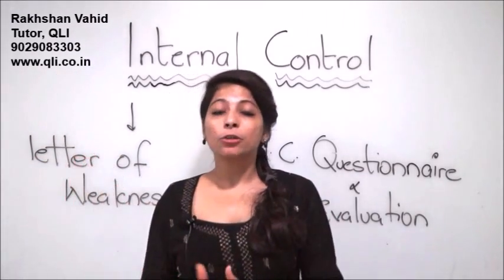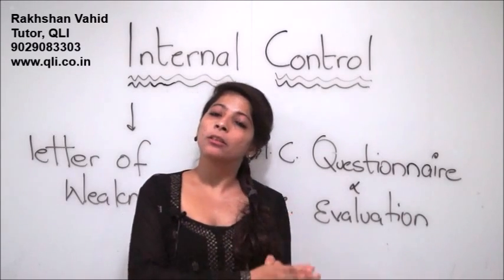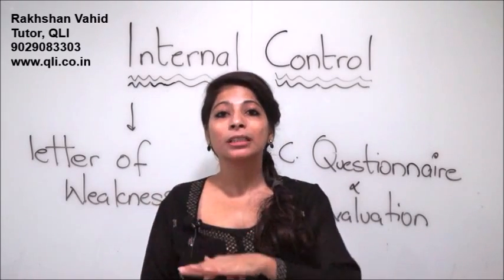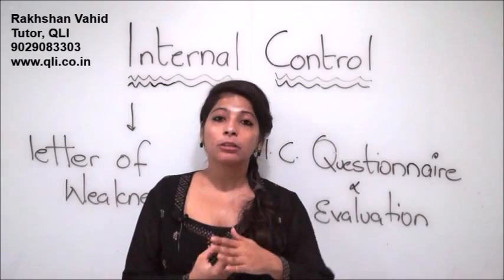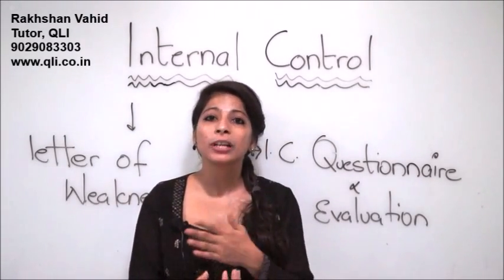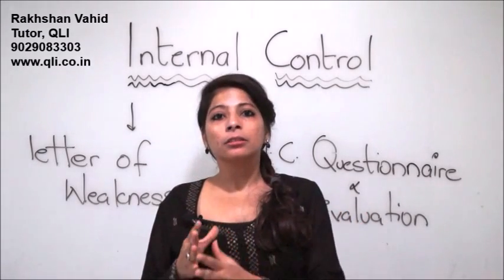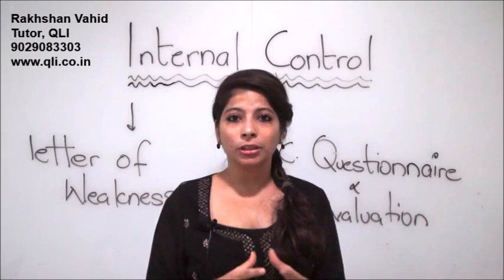So what is the letter of weakness? We've discussed earlier that the internal audit and the statutory auditors have to evaluate the internal control within the organization. They have to see that the internal control is existing and is operational within the review period. If they find that the internal controls are weak, they will decide to go ahead with detailed audit procedures.